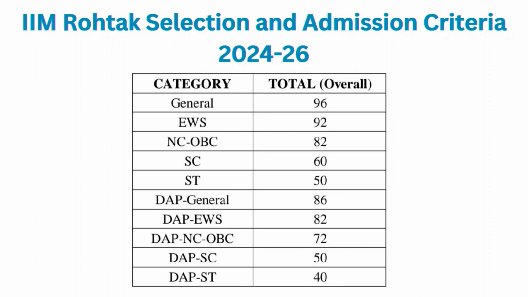For DAP General, if you have 86 percentile or more in your CAT entrance examination, then you can apply for this college. For DAP EWS, if you have 82 percentile or more, then you can apply for IIM Rohtak. For DAP NC-OBC, if you have 72 percentile or more, then you can apply for IIM Rohtak. For DAP SC, if you have 50 percentile or more, then you can apply for this college. For DAP ST, if you have 40 percentile or more, then you can apply for IIM Rohtak.